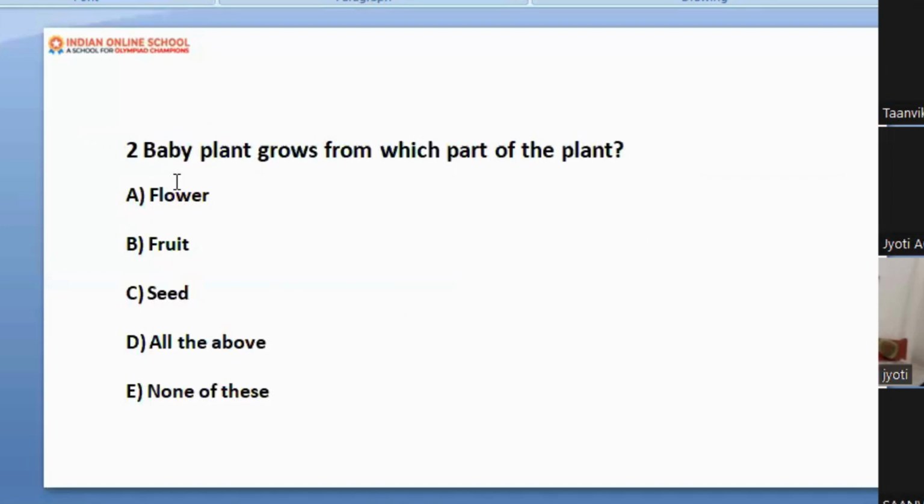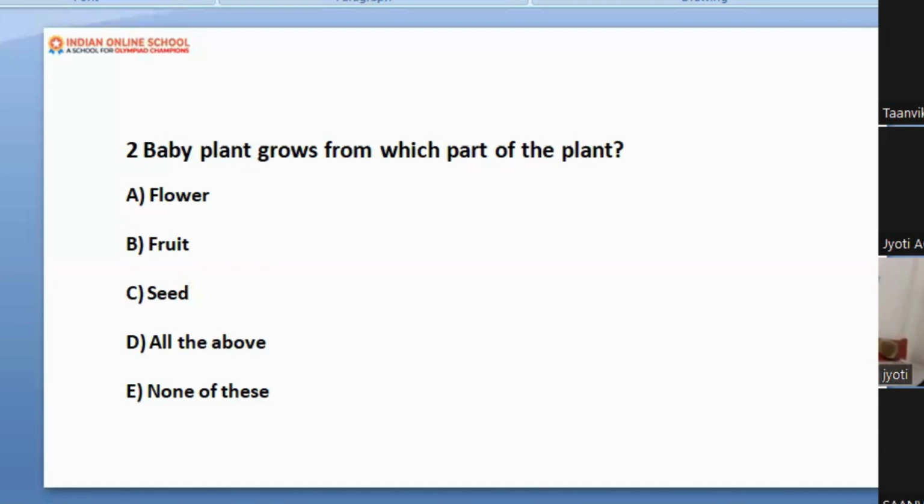Okay, let me read. Baby plant grows from which part of the plant? Is it a flower, fruit, seed, all of the above, or none of these? Seed. Very good. Perfect. Now Tanvika understood that a seed first gives a baby plant and then it grows into a big plant and then a tree. Yes.